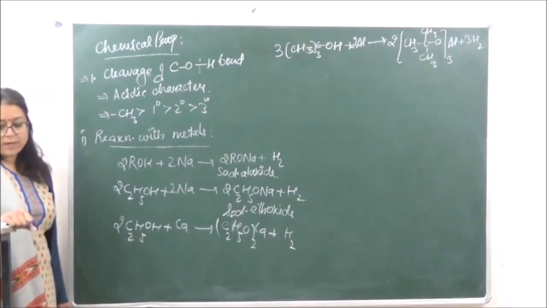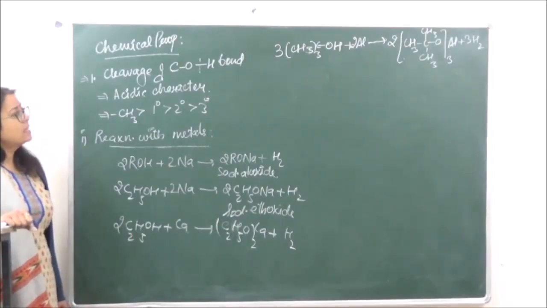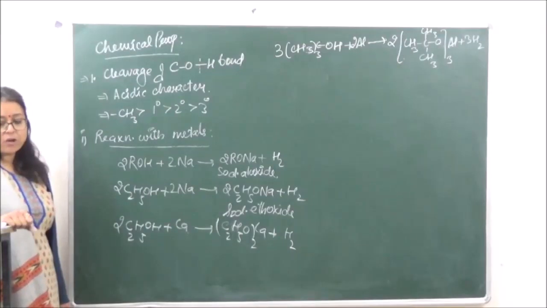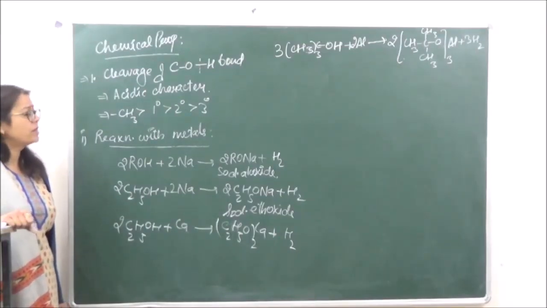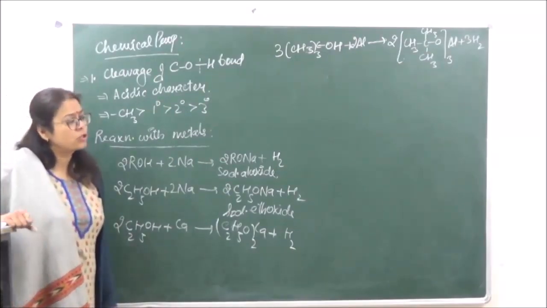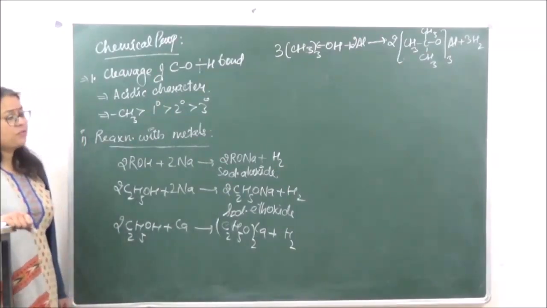Okay, now over here it is seen that the alcohols are not acidic enough. They don't have a very high acidic character, because when we were looking at the characteristics we said that it is neutral. So the acidic character is not very high.